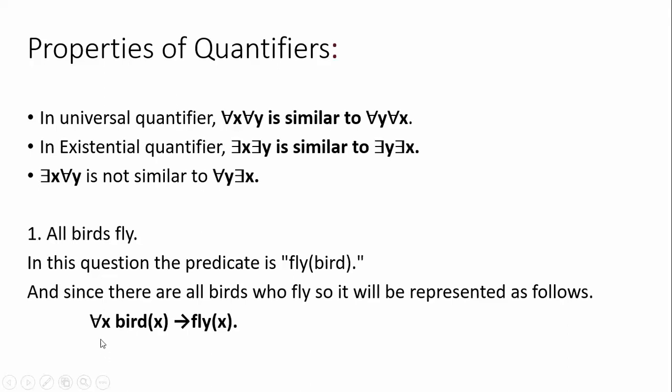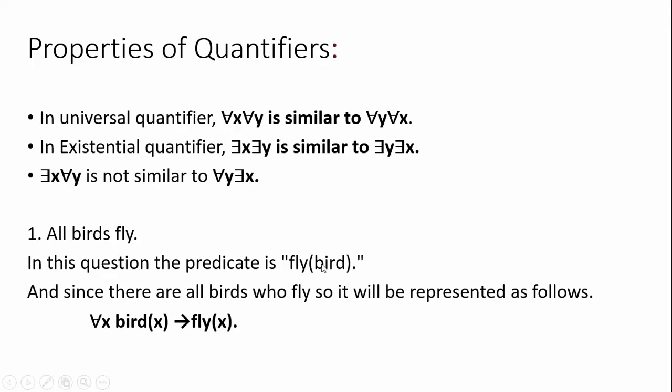The universal quantifier: for all x, where the birds are represented by x. When you use the universal quantifier, which symbol do you use? Implication, this arrow mark, and fly of x. Who will fly? Birds will fly. That bird is represented by which variable under the universal quantifier? x.